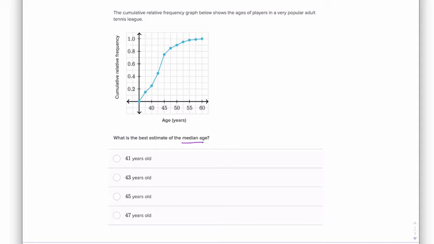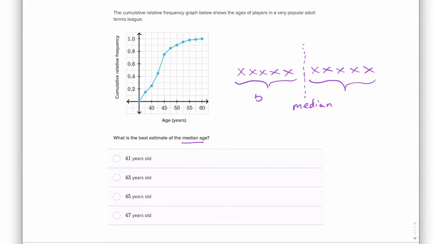And we know that the median is halfway, or the middle point in a data set, where half the data is below the median and half the data is above the median. So if I had the players lined up by age, let's say, there might be a certain number of players below the median and a certain number above the median, but we know that it has to be the same on both sides. So the cumulative relative frequency of the median needs to be about 50% because there's 50% of data below it.